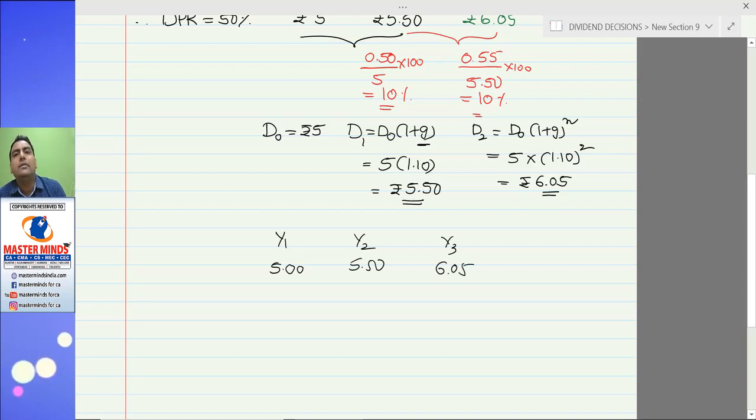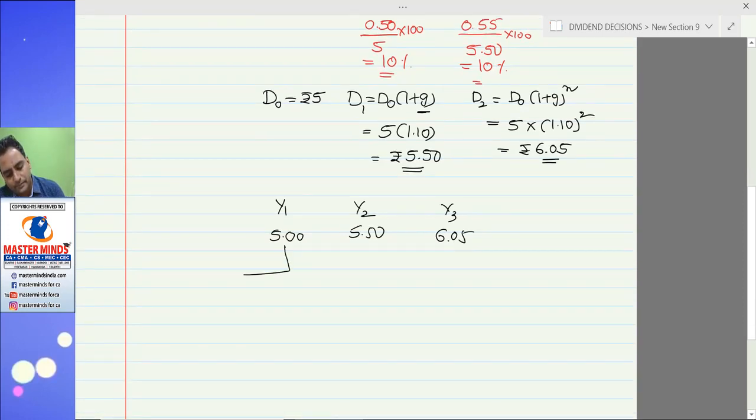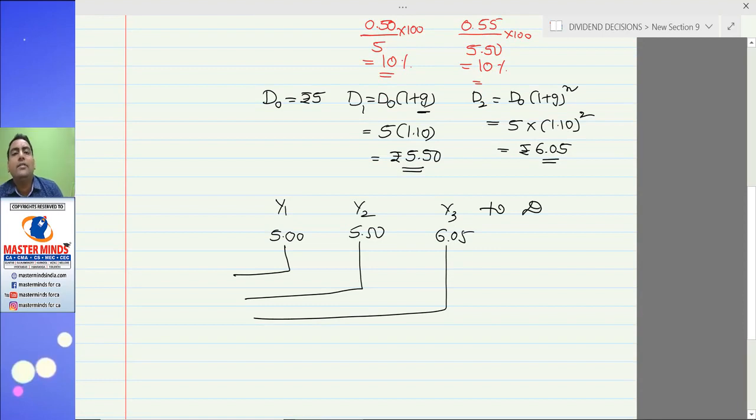So we can see the dividends have been growing at 10% from year 1 to infinity. An infinite stream of dividends will be there. If you want to purchase the share, your money will be locked in the share, or our investment is blocked in the share. In return, we will get dividend from the company. So this dividend comes every year for infinite years, but has been growing at a constant rate.